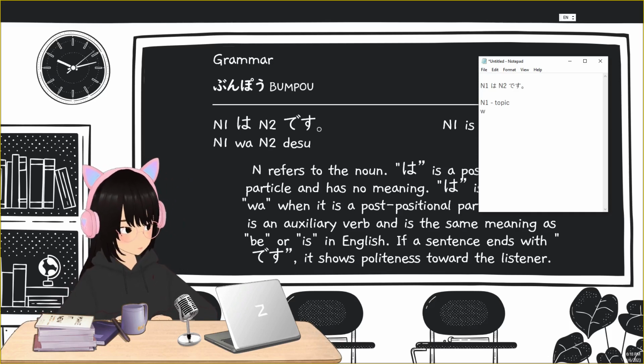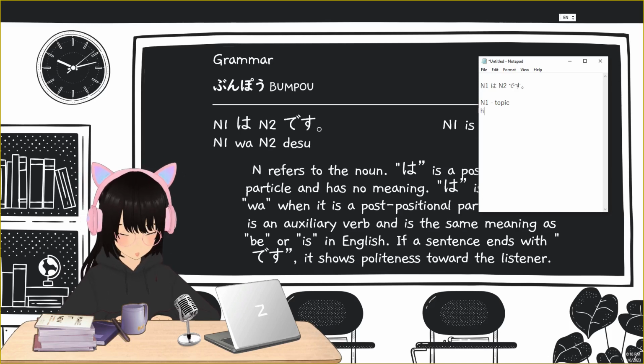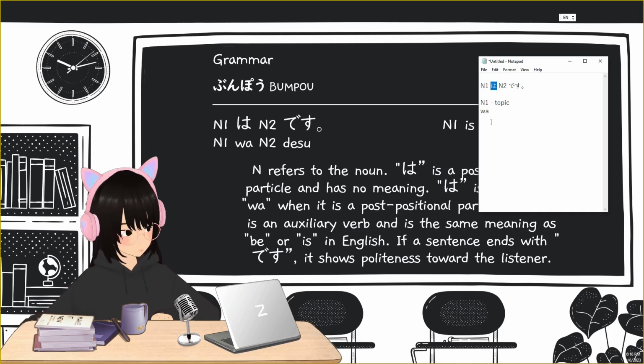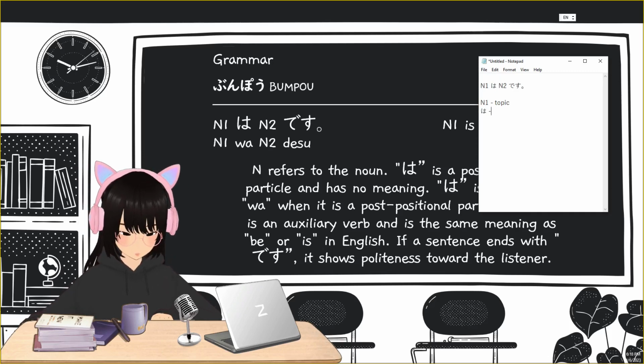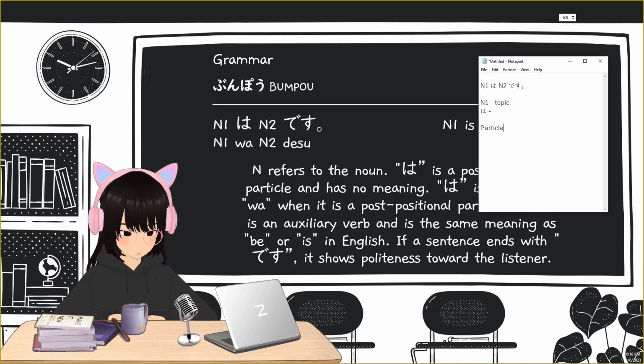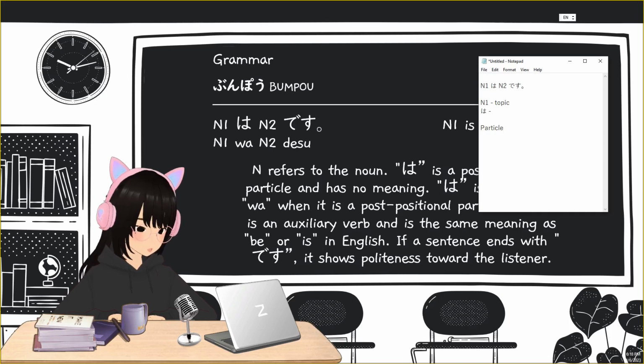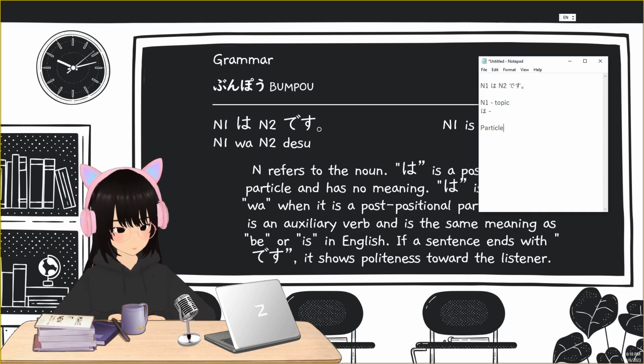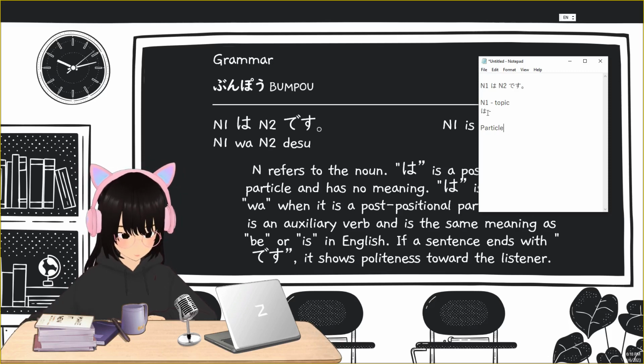The wa, or the character ha, pronounced as wa, is a particle. So what is a particle? In Nihongo, there is a term called particle. This particle has no meaning or counterpart word in English, but when you see it in a sentence, it serves a purpose.